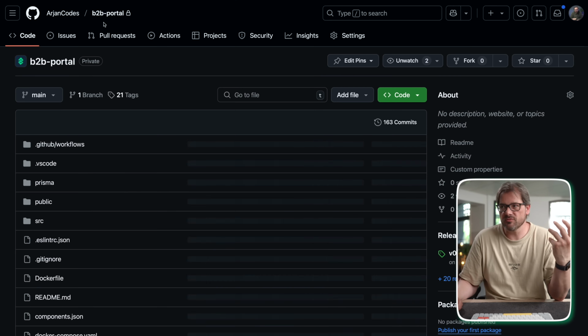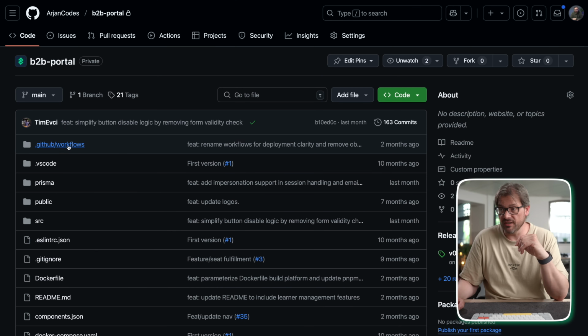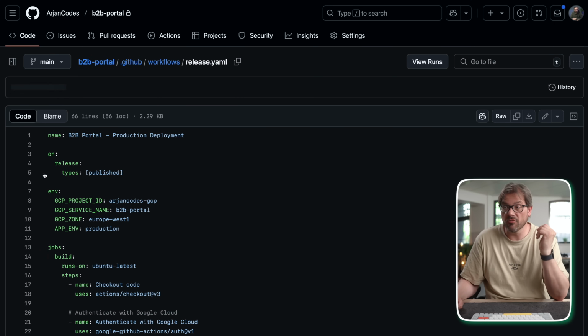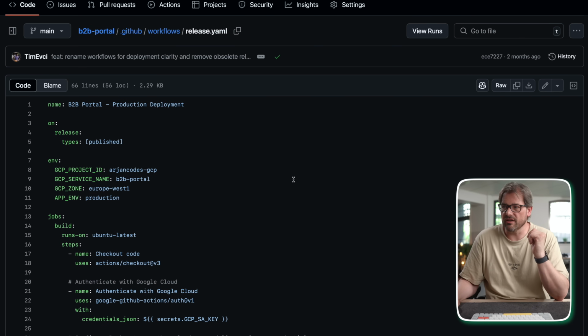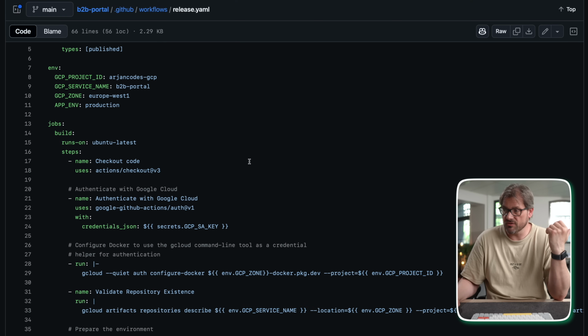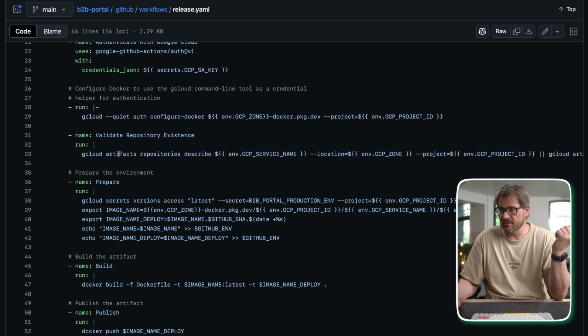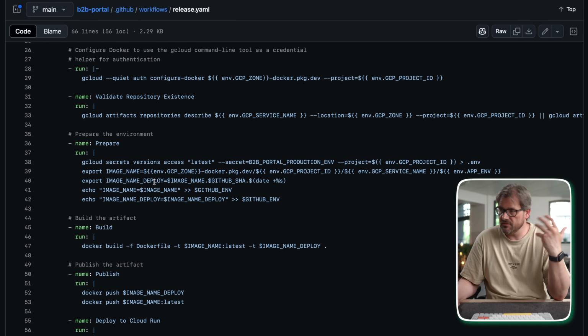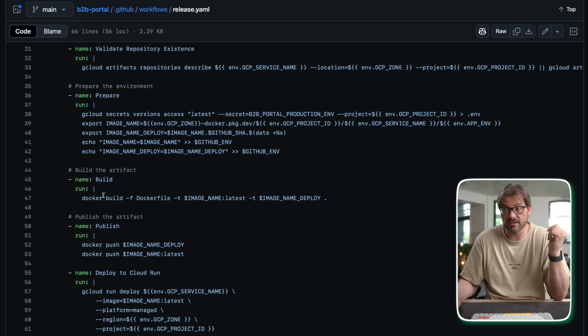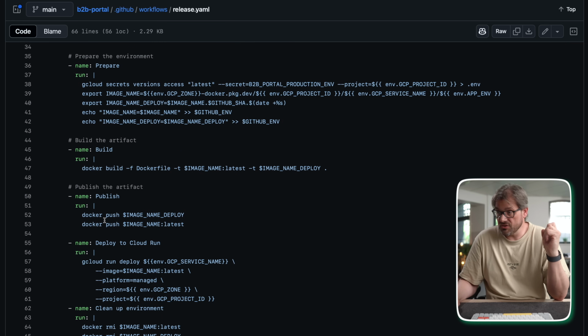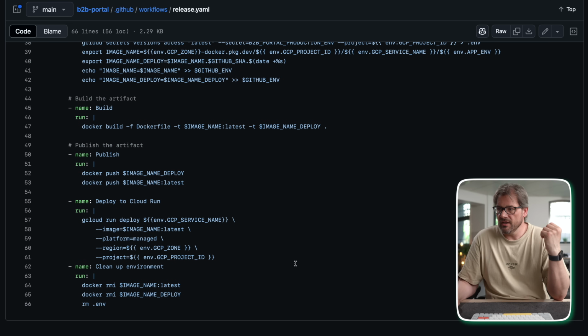Now, just like all the other things we're building, the portal is also deployed with GitHub Actions. So as you can see, I have a YAML file here with the release. So basically, whenever we publish a release, then we're going to also deploy a new version of the portal. And that means deploying a new Docker image. So we have to create the artifact. We have to set some environment things like the image name and stuff like that. And we actually build the artifact with Docker. And then we push it and deploy it to Cloud Run. And then finally, some cleanup. And that's basically all there is to it. So this is pretty simple, actually.